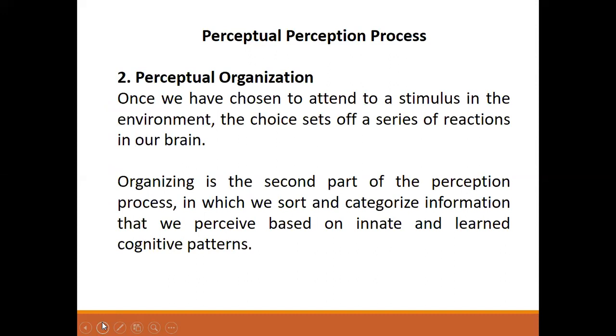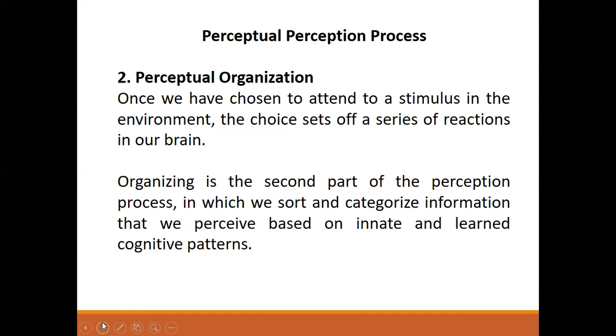So now let us move on to the next process, that is perceptual organization. Once we have chosen to attend to a stimulus in the environment, the choice sets off a series of reactions in our brain. Organizing is the second part of the perception process, in which we sort and categorize the information that we perceive based on innate and learned cognitive patterns.